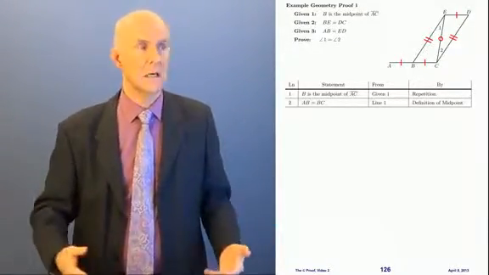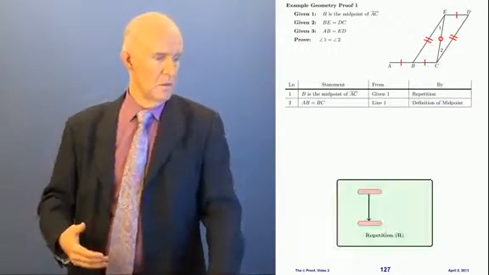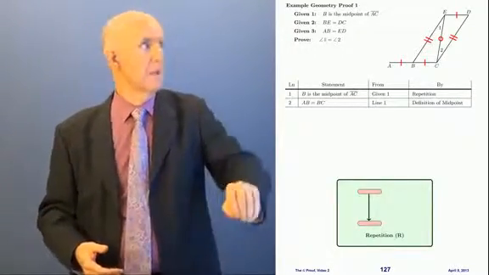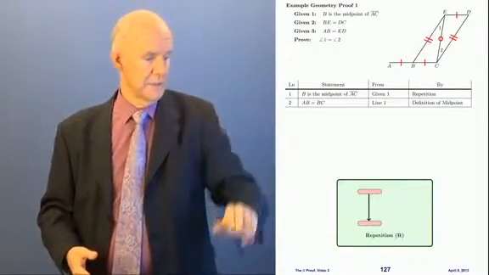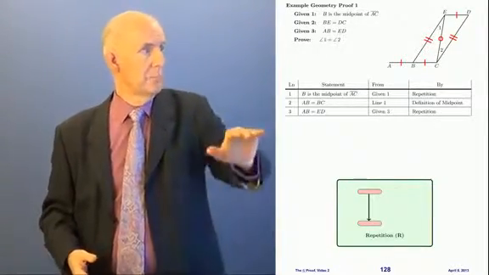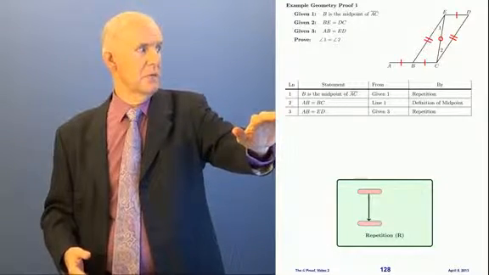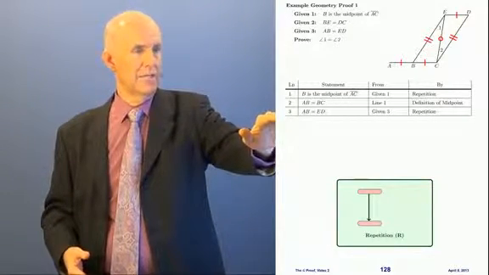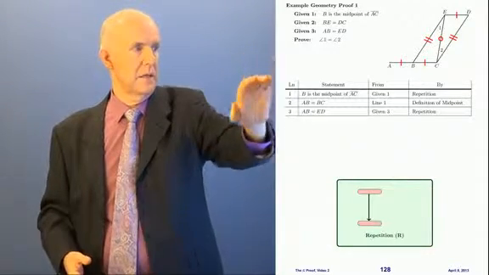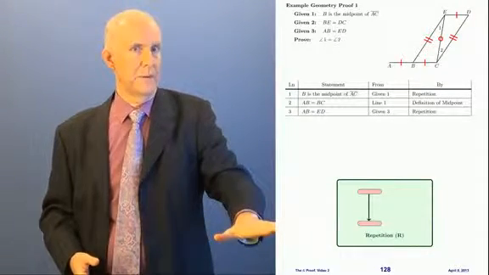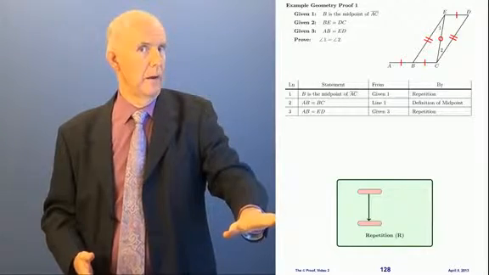How are we going to get a star? Well, I'll tell you what. We're going to use the rule of repetition again, and we're going to bring in given number 3. So let's bring that in now. And so we get AB equals ED. Where did that come from? It came from given 3, which said AB equals ED, and by what? By repetition. I just repeated it in.